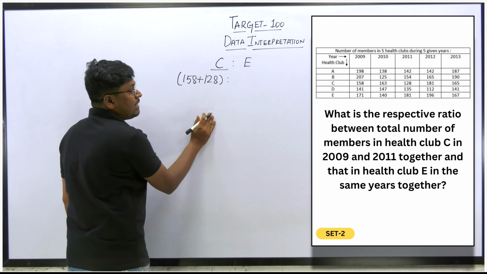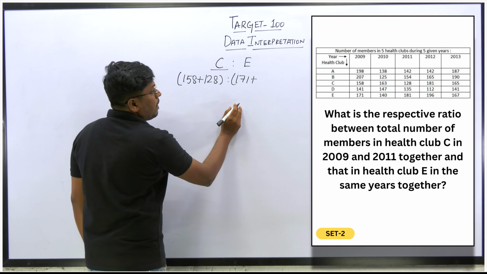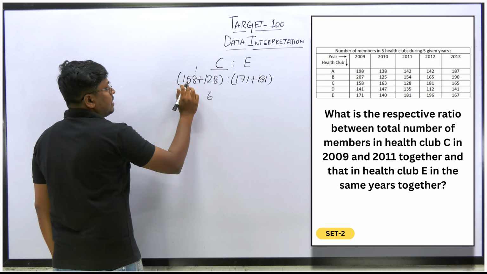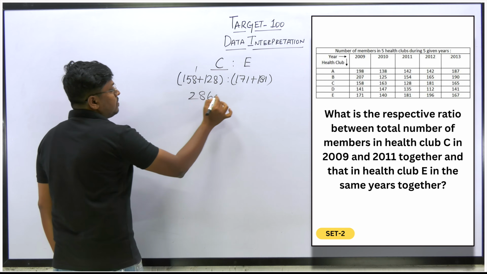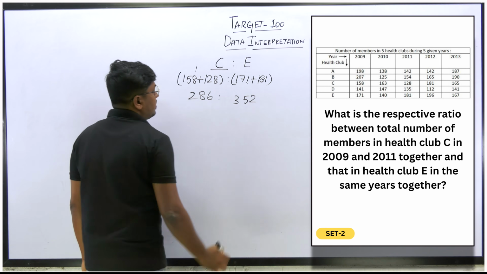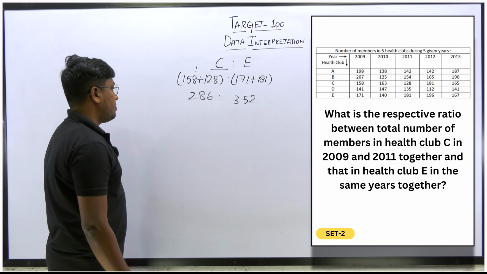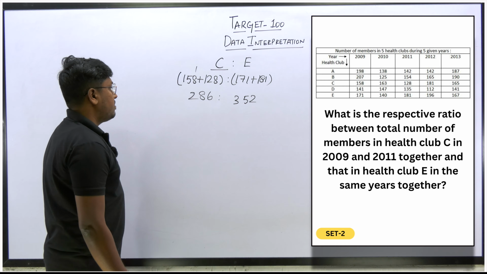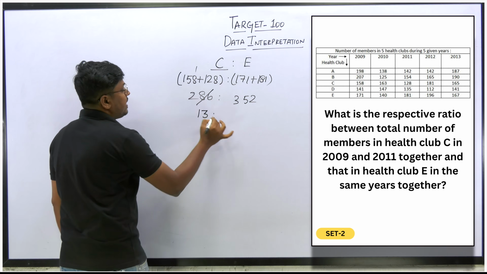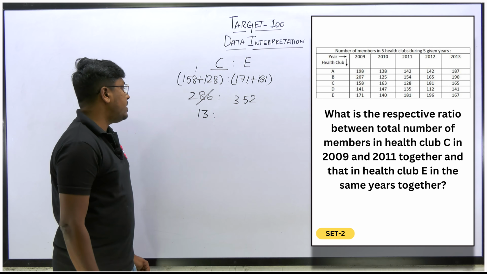A ratio for the second club, 2171 plus 181, right? So now add 8 and 8 will be 16, so 5 8, so this will be 2, 2 here, 14 and 15, 352. So 286 and 352. I think 13 times we can reduce it, because 13 into 22 will be 286.